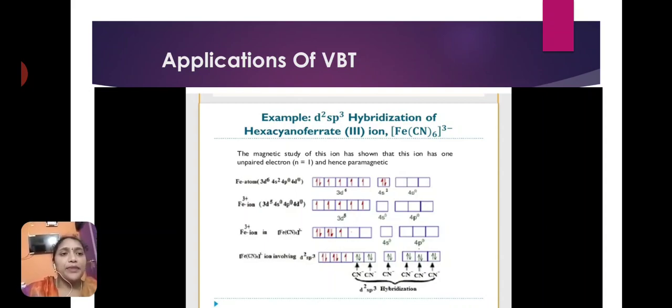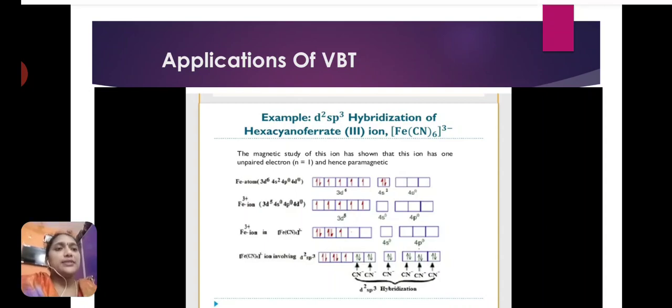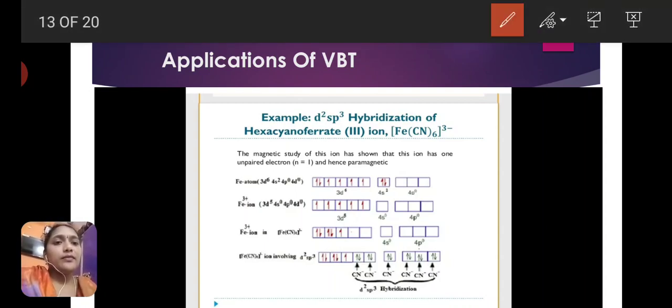This ion has one unpaired electron, hence this complex shows paramagnetic property. Here this is the iron atom. Its electronic configuration is [Ar] 3d6 4s2 4p0 4d0.